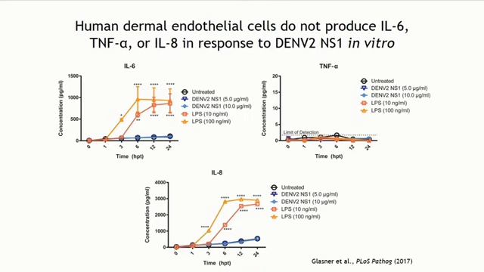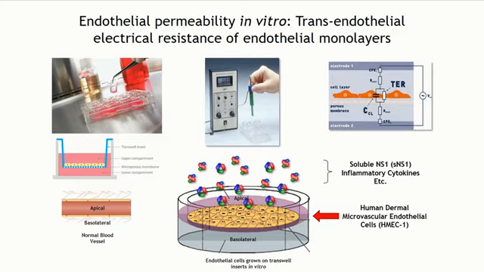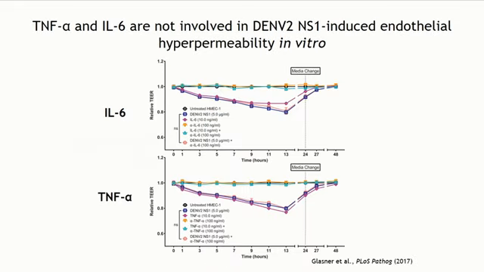So we wanted to evaluate the functional importance of cytokines in this endothelial-specific model. So the assay we use is called transendothelial electrical resistance, or TEER. And in this assay, we culture endothelial cells on a transwell membrane. We add a tracer of choice, or a molecule of choice, in this case either soluble NS1 or inflammatory cytokines, and we measure the electrical resistance between the basolateral chamber and the apical chamber, and this is a proxy measurement for endothelial permeability. So as endothelial permeability increases, TEER values decrease. So using this model, we found that NS1 alone is capable of inducing endothelial hyperpermeability in human dermal endothelial cells.